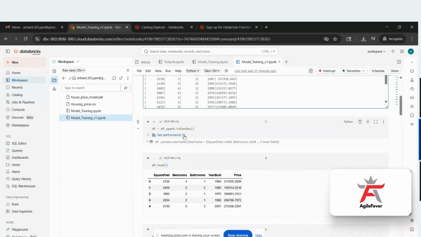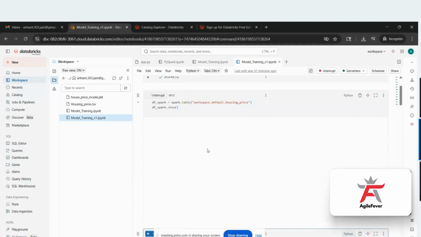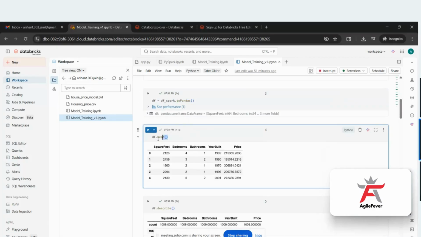Now what we are doing is toPandas. We are converting it into pandas so that we can start building the model, so that we can start doing the experiments with it. So this is how you convert the Spark data frame into the pandas data frame. When you run this, it will run like a df.head.